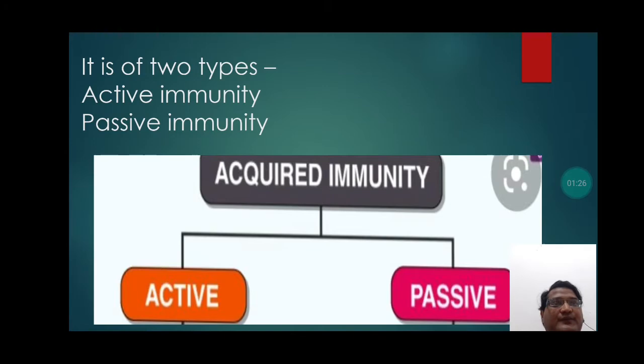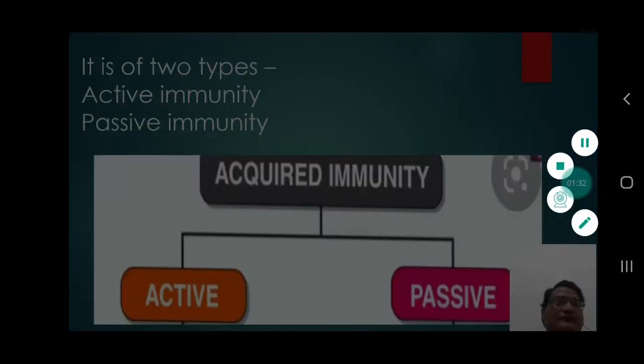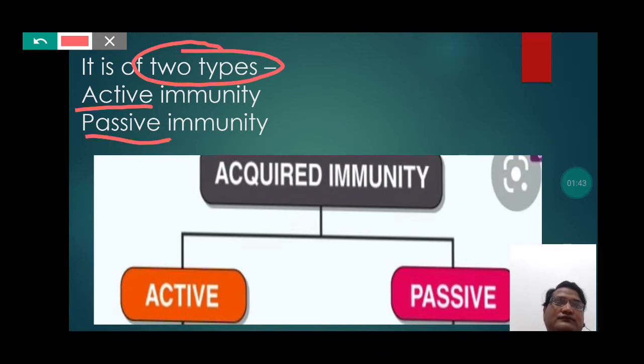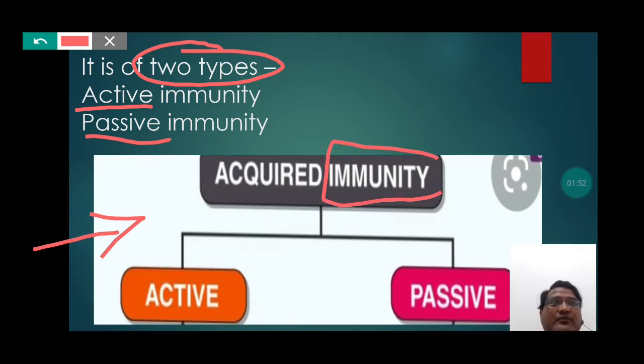It is of two types, active immunity and passive immunity. So students, we can easily notice here that the immunity is of two types, which is active and passive. Now students, we can understand the concept of immunity with the help of this picture also, where it is mentioned about immunity which is of two types, active and passive.